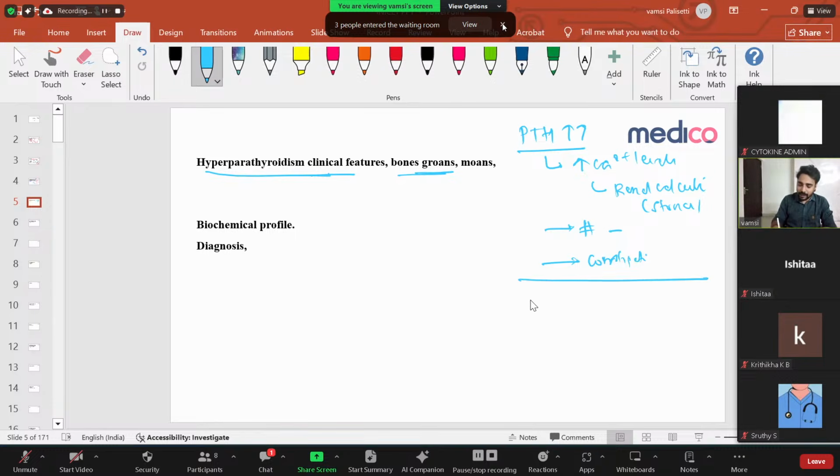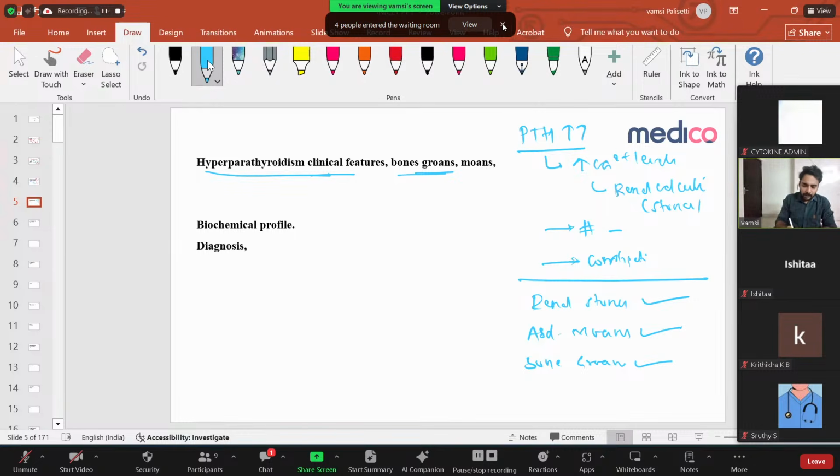So the clinical triad is easy and important: renal stones, abdominal moans, and bone groans. This is the mnemonic they use. Renal stones because of your hypercalcemia, abdominal moans because the calcium leads to constipation, and bone groans because of pathological fractures due to hyperparathyroidism-induced bone resorption.